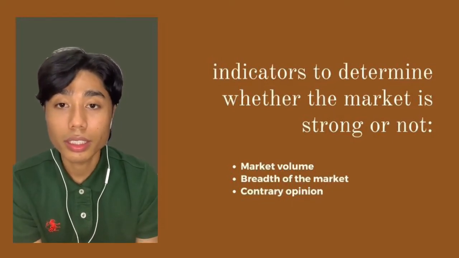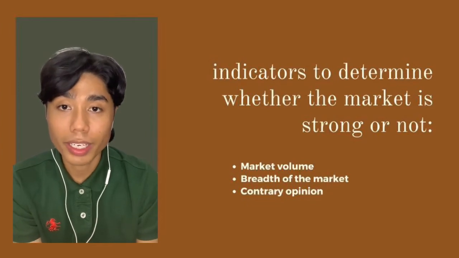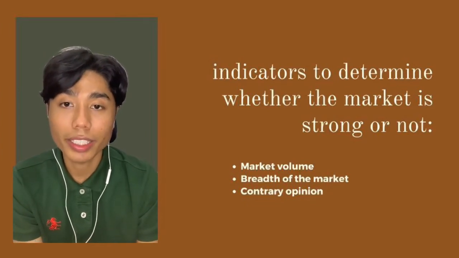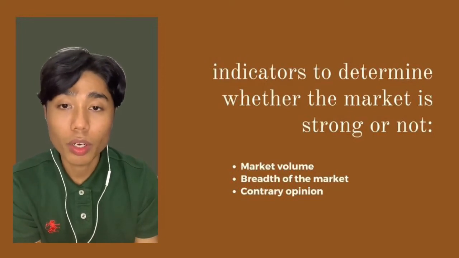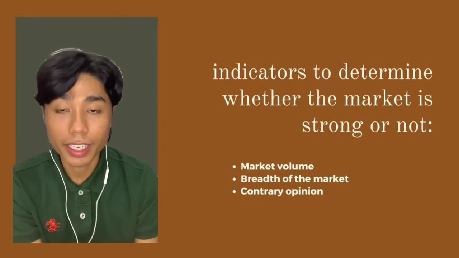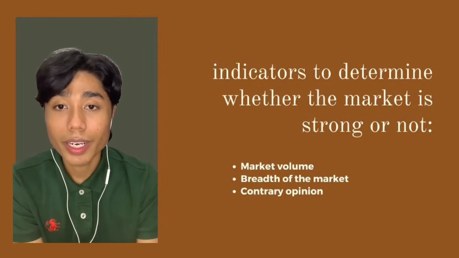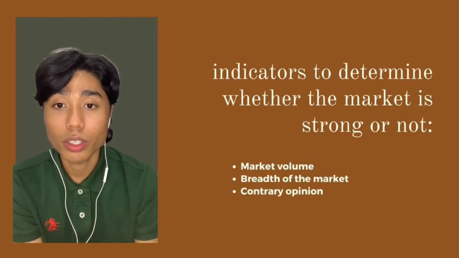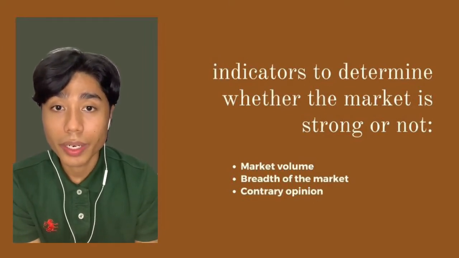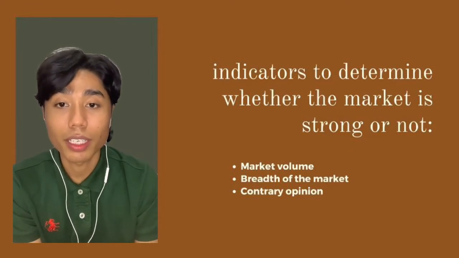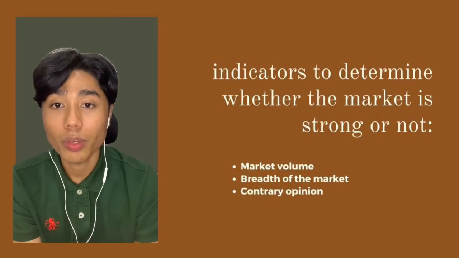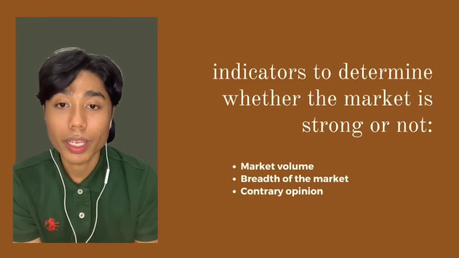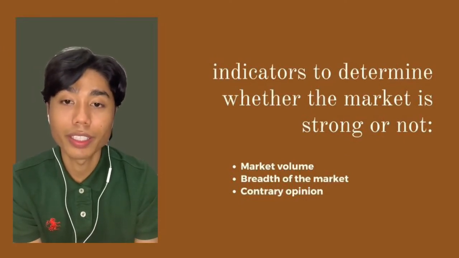The second is breadth of the market. Breadth of the market is a dynamic analysis theory that predicts the trend of the market according to the number of advancing or declining trading days. If the breadth indicator is strong, this theory predicts that the market will rise and vice versa. A strong market will happen when advances are more than declines, and a weak market happens when declines are more than advances.